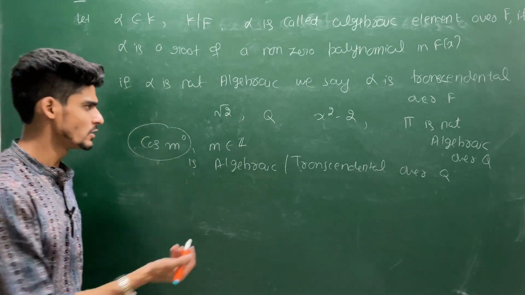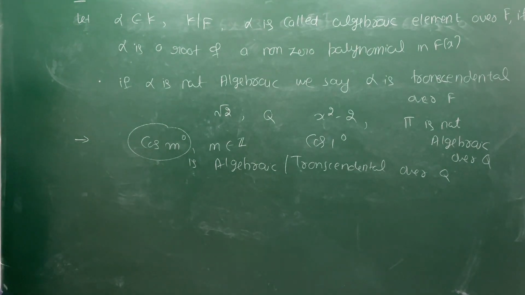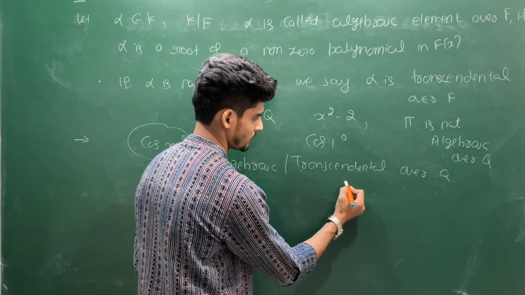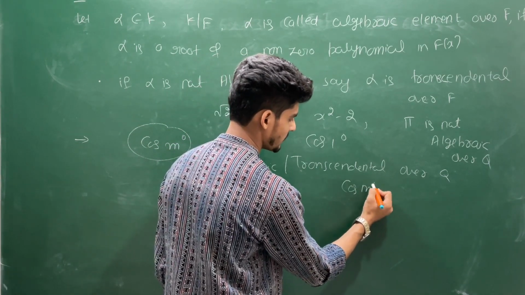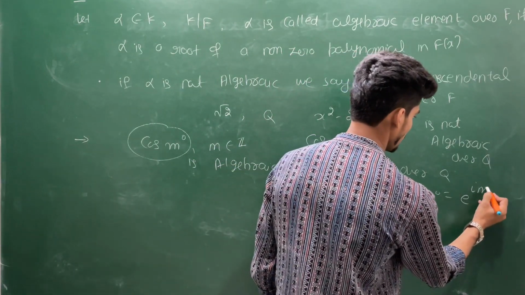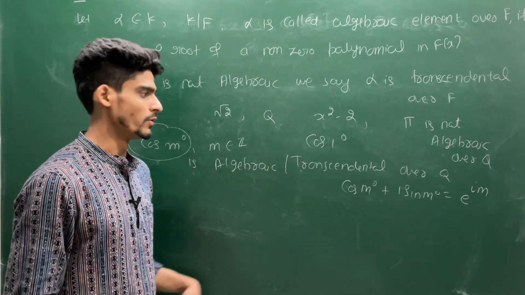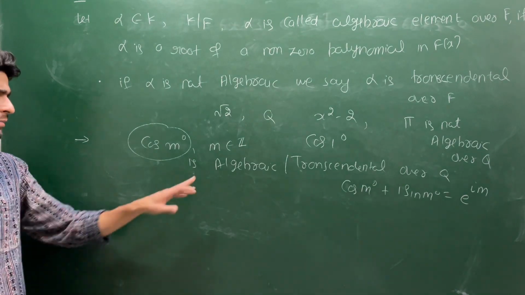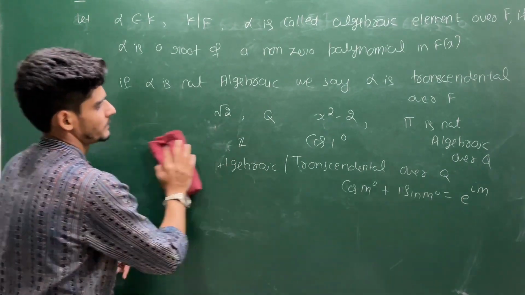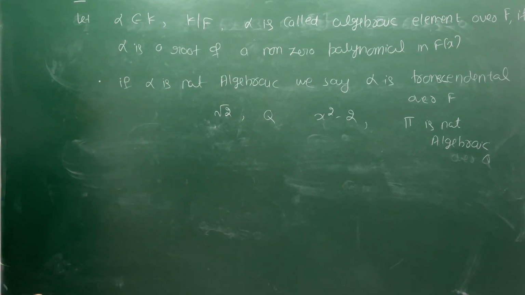If you are having a problem in this, you first try this one, cos 1 degree. I will give you just a simple hint. Use this thing: cos m degree plus i sin m degree is e to the power i times m degrees. Use this one. So you have to use this Euler formula. In the upcoming lecture, I will be discussing the solution in detail. So now you understand the definition of algebraic and transcendental element.